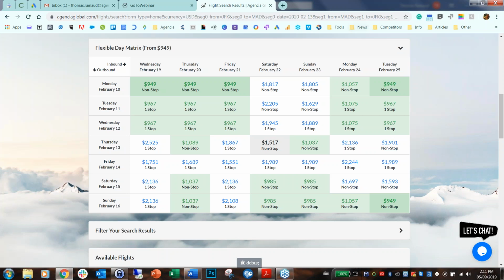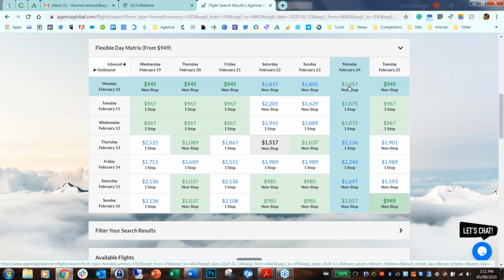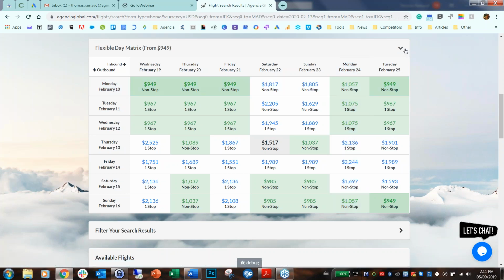If I hover over this price, for instance, you can see that it becomes a finger, and if I were to click here, it would run a new search with these new parameters of dates. But for the purpose of our demonstration, we're not going to do it. It's just to show you another example, to give you more options when you are talking to your customers.